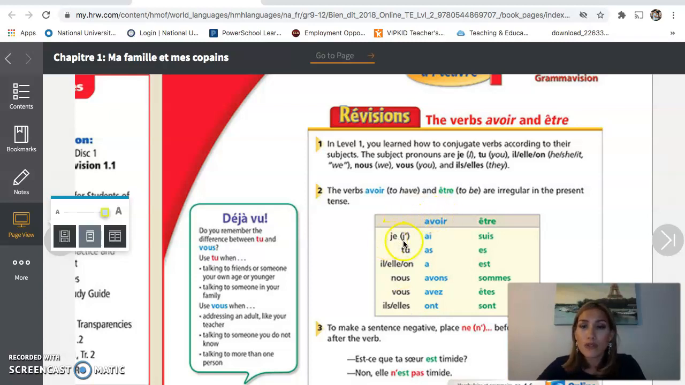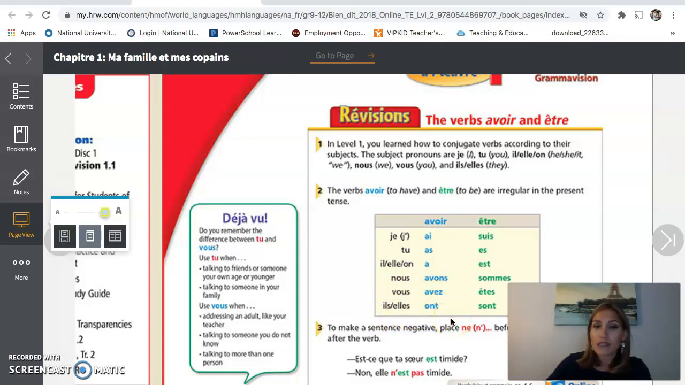And so in order to conjugate the verbs avoir or être, I need to know how to conjugate them according to the pronoun, okay? So the first one is je, and when I conjugate it with avoir, it's j'ai, okay? Practice saying that, j'ai. The second pronoun is tu, okay? And when I conjugate avoir, it becomes tu as. Lastly, we have il, elle, on, a, nous avons, vous avez, and ils, elles, ont.